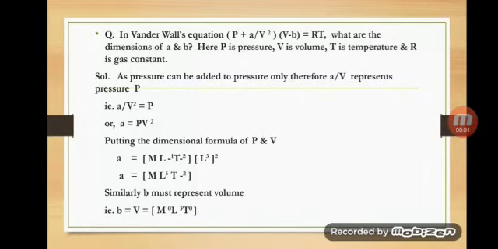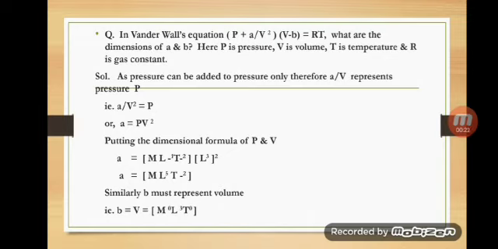Hello everyone. Today we will discuss a new question based on the dimensional equation. The question is: in the van der Waals equation (P + a/V²)(V − b) = RT, what are the dimensions of a and b, where P represents pressure, V represents volume, R is the gas constant, T is temperature, and a and b are constants?